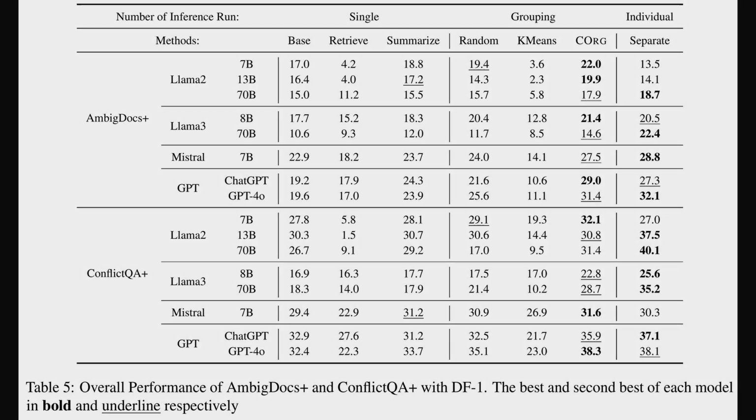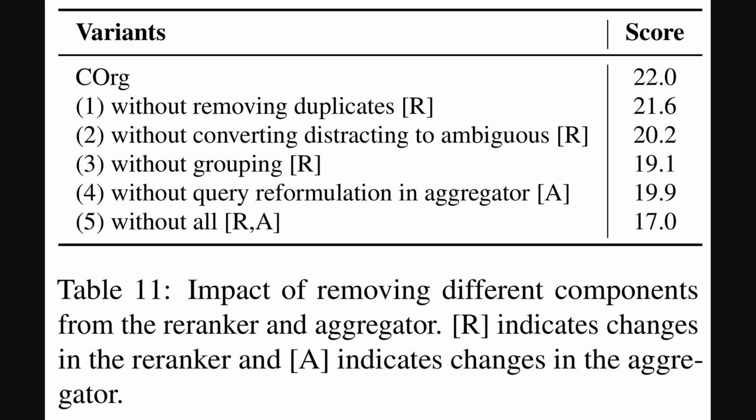Following up on those strong results, this table then details what happens when we start taking parts away from Context Organizer. It is a kind of what-if experiment. We see the full Context Organizer, or CORG, at the top with a score of 22.0. Then, different versions are listed, like one without removing duplicates, which is a re-ranker function, or another without grouping, also from the re-ranker. The score drops with each removed feature, particularly when grouping is omitted, or when all these specific re-ranker and aggregator functions, marked with R and A respectively, are taken out, dropping the score substantially. This really shows each piece is doing important work.